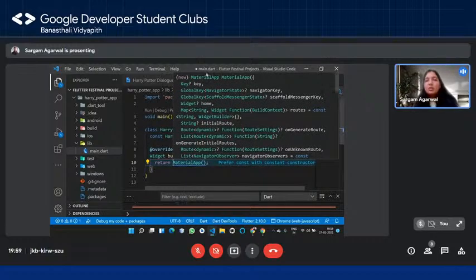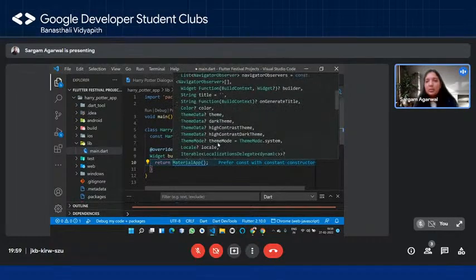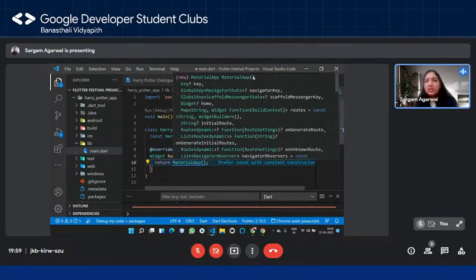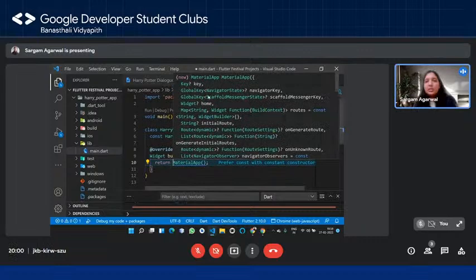Okay, so now over here you can see that we have this complete implementation, or let's say the documentation of the material app given to us, right? So you can see these are the named parameters. Again, in the Dart Essentials, I took this up, right? So we have these named parameters as they are basically surrounded by these curly braces, right? So now we can see different kinds of parameters, which we can basically give values to, and we can render something onto our screen.